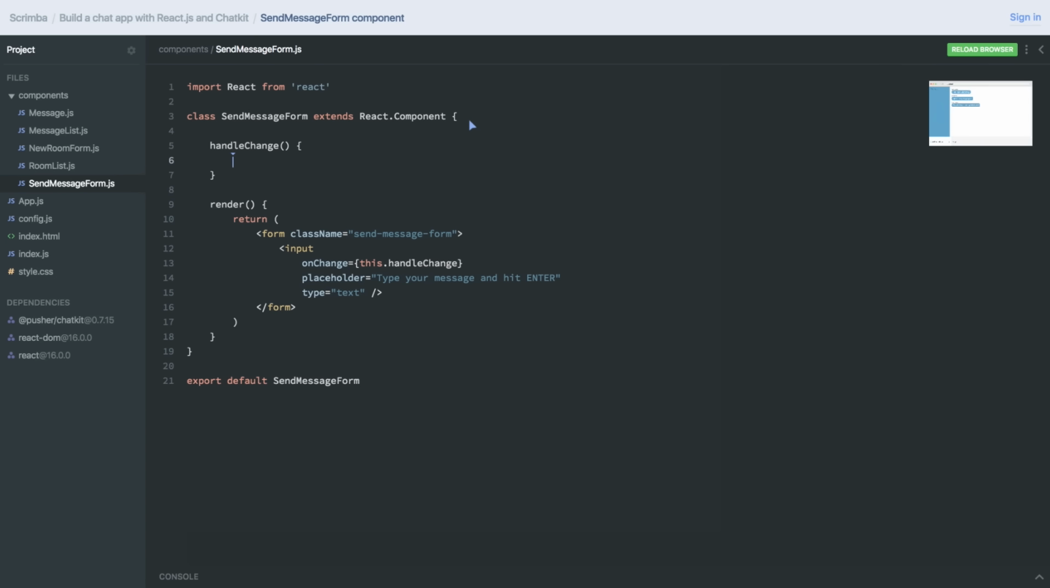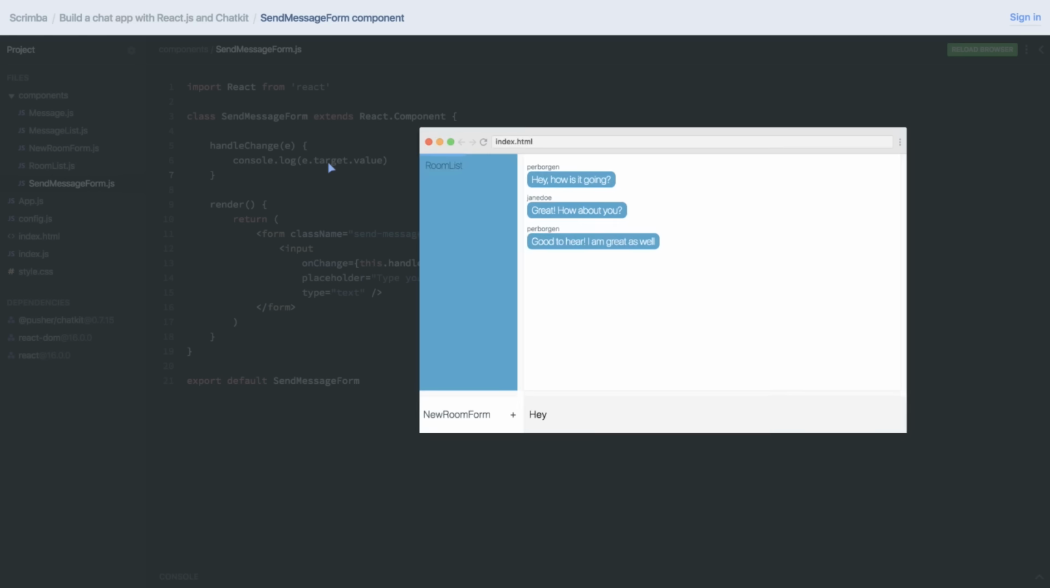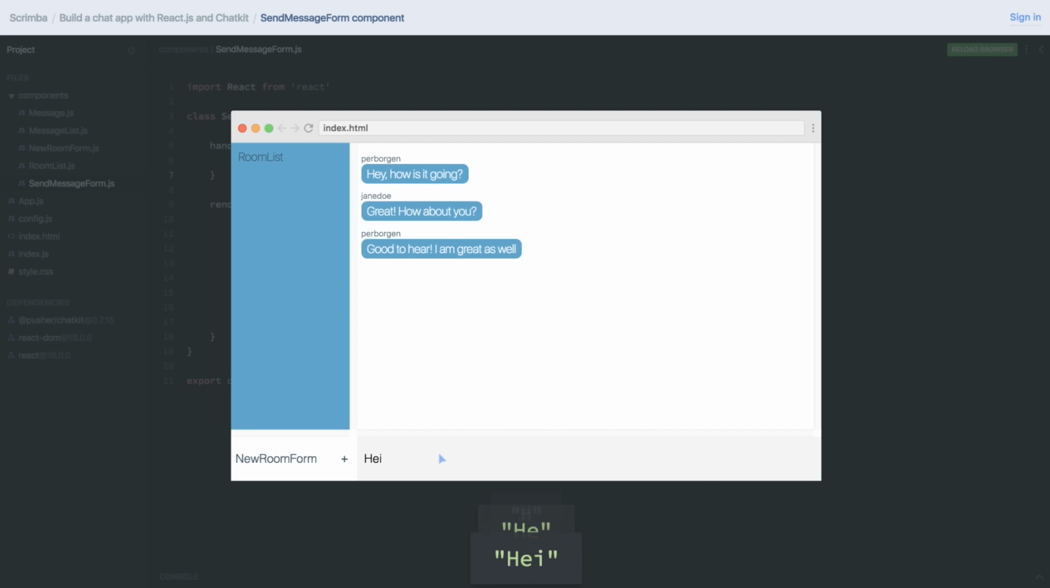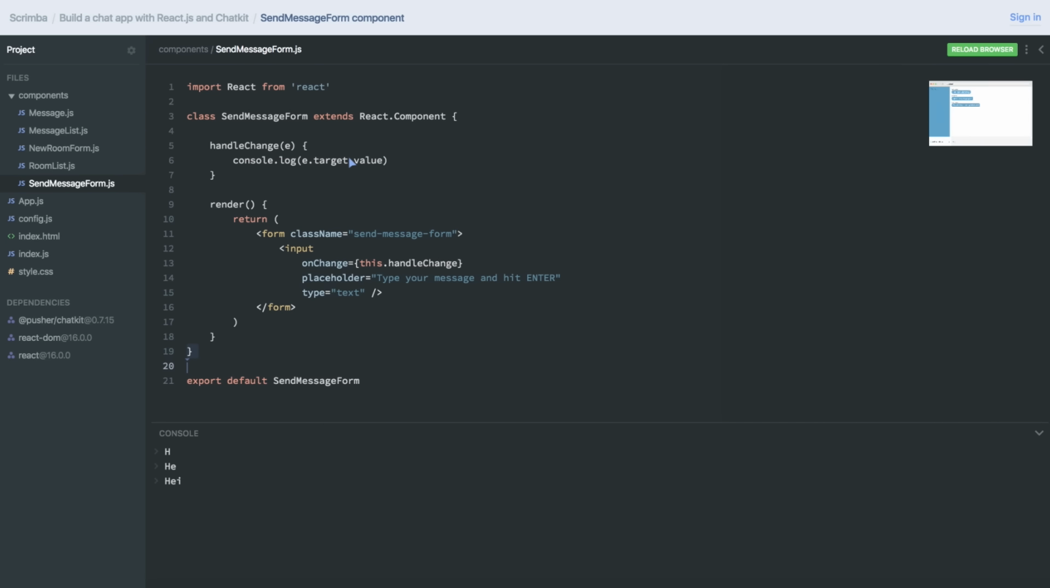We'll do it like this. Here we get access to the event, and let's just log out e.target.value like that. Run the code. As you can see, it's now logging out whatever we type into the input field. So now we only need to take this value here and add it to the component state.